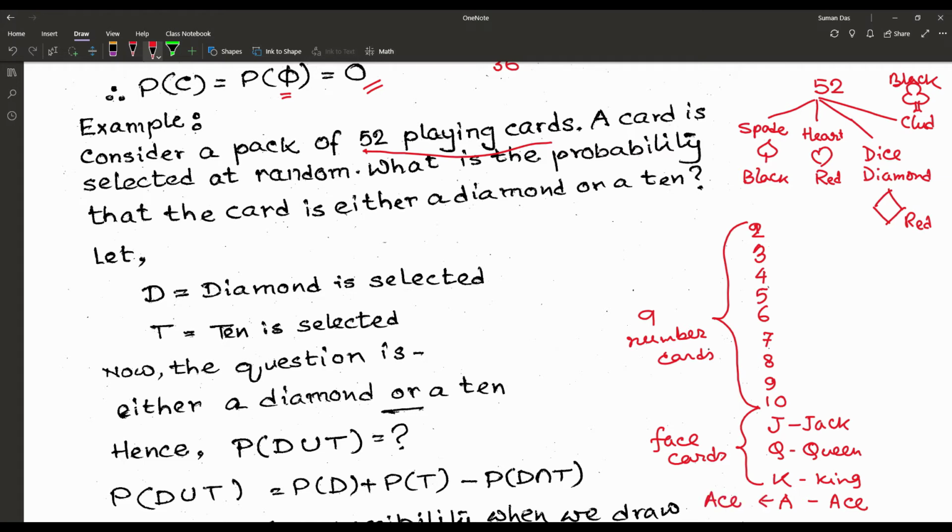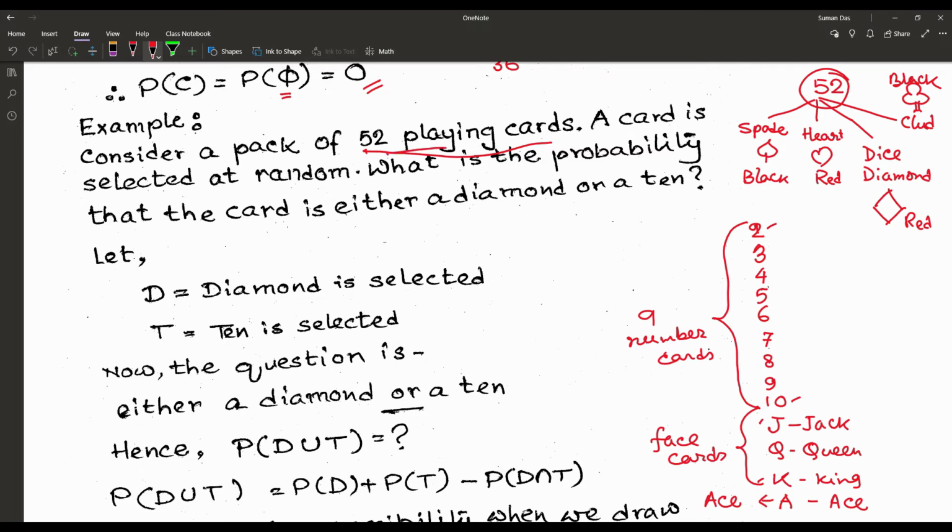So total 13 for spade, 13 for heart, 13 for diamond, and 13 for club, so 13 into 4 or 52 cards. We have to remember which are the face cards, which is the ace card, and which are the number cards. Number cards start from 2 to 10, and face cards are jack to king, and then the ace card.